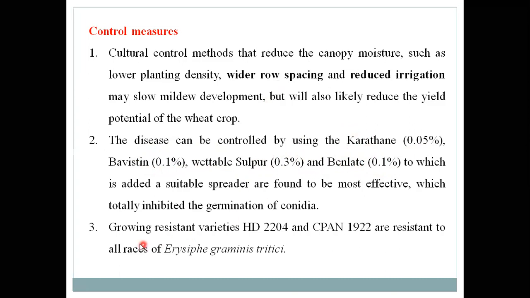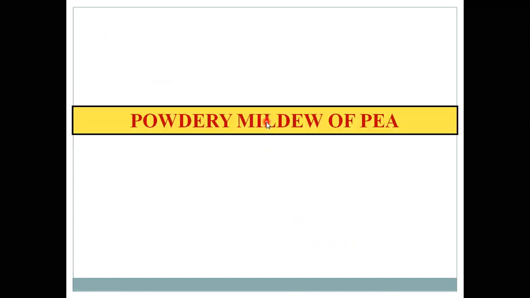And just growing resistant varieties, that is HD 2204 and CPAN 1922. These are the two most important varieties grown by every farmer against these powdery mildew pathogens. So this is the information about powdery mildew of wheat plants.